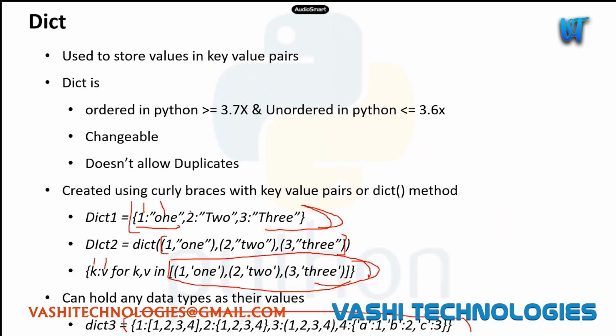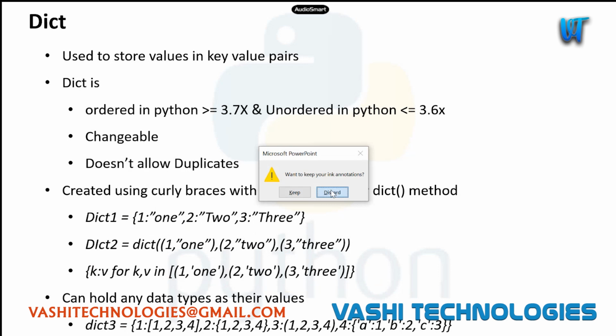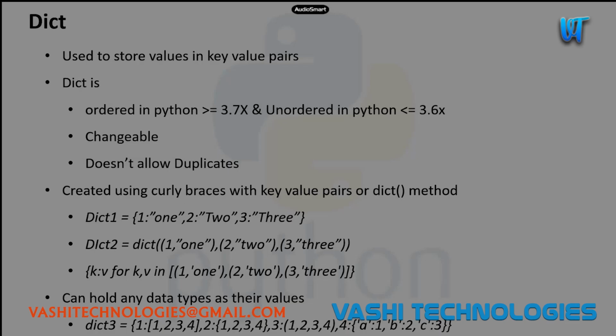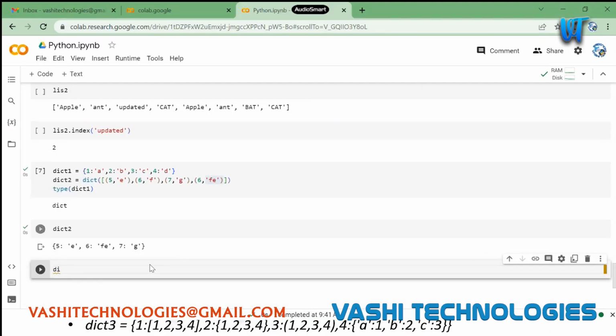And as I said, it can hold any types of data. If you see the dictionary here, for key value one I'm holding a list, for key value two I'm holding a set, and for key value three I'm holding a tuple.